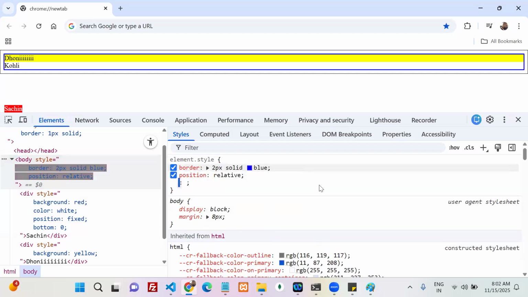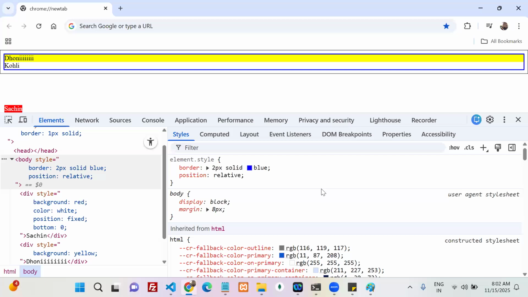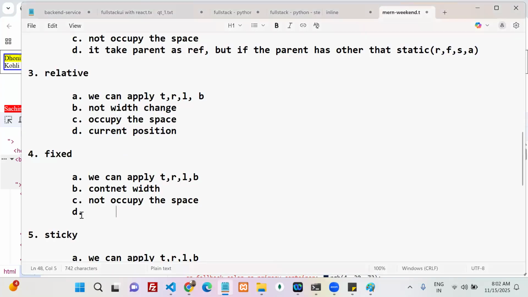Position relative. Is it changed? No. Is it taking the parent as a reference? No, no, no. So which one does it take as a reference? If my position is fixed, it always takes the Viewport as a reference. It does not think about who is the parent in between, who has other than static. It is not a matter for us. It always takes the viewport as the reference.